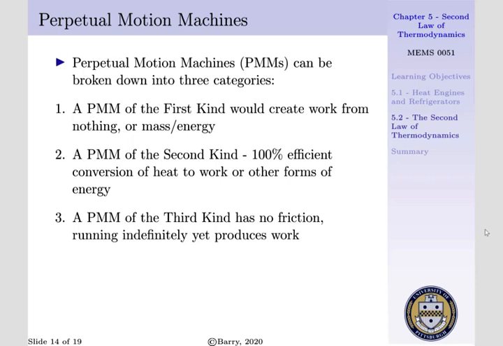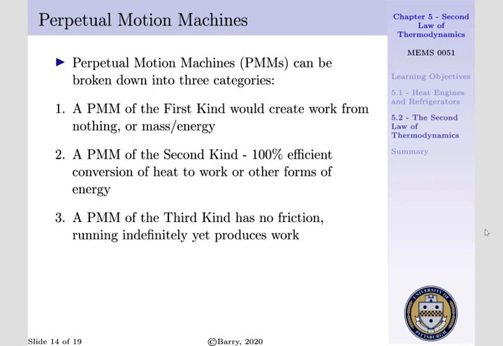A perpetual motion machine of the first kind would create work from nothing, or it would create mass or energy from nothing. This violates our first law of thermodynamics as well as our continuity equation. Mass and energy can neither be created nor destroyed. A perpetual motion machine of the second kind is one where you'd have 100% efficient conversion of heat to work, or other forms of energy. And this violates our Kelvin-Planck statement.